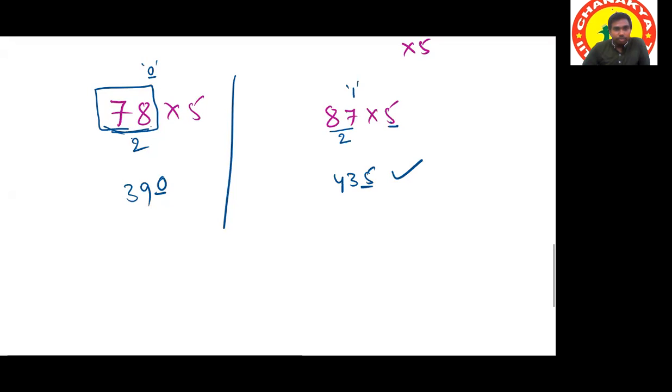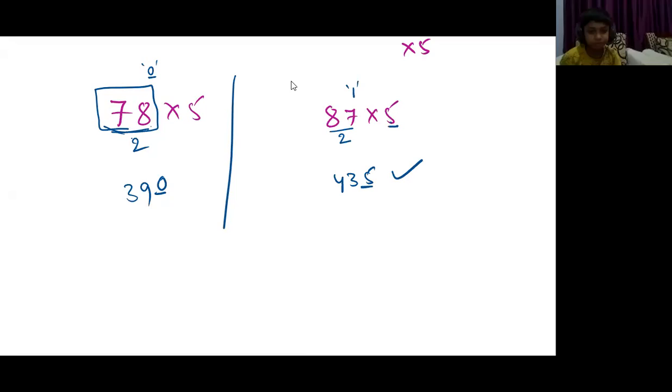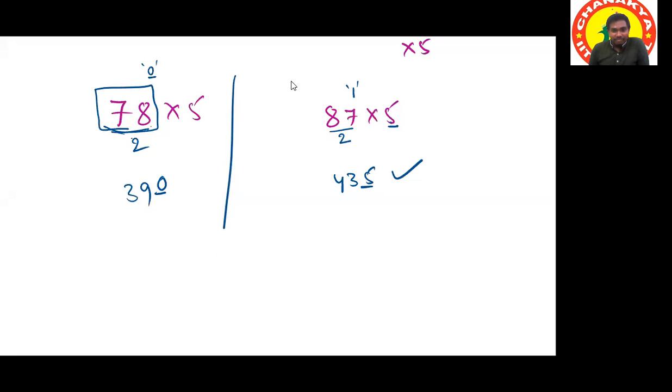I'm allowing you to speak, but don't all speak at a time. Speak one by one. Is it clear? Sir, I didn't understand. Sir, if the question is 0.44 into 5, then how will we solve? Okay. You are concentrating on fractions only.